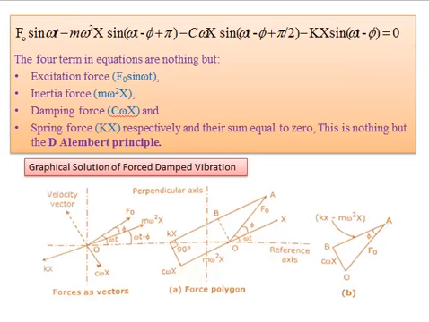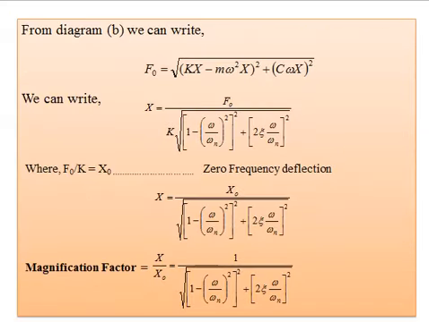So we see in the next slide, this f naught is equal to under root in bracket kx minus m omega square x, complete bracket square, plus c omega x square. And now we have to find out basically the dynamic amplitude. So we take x common from the right hand side and we write the total equation in terms of x.